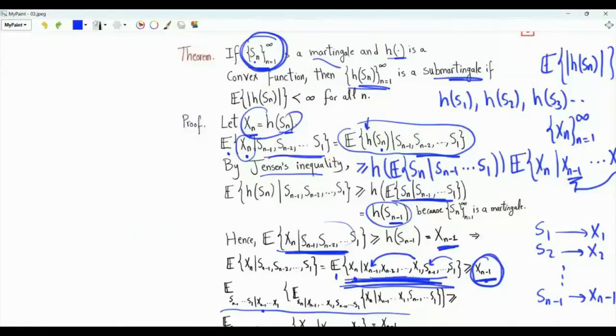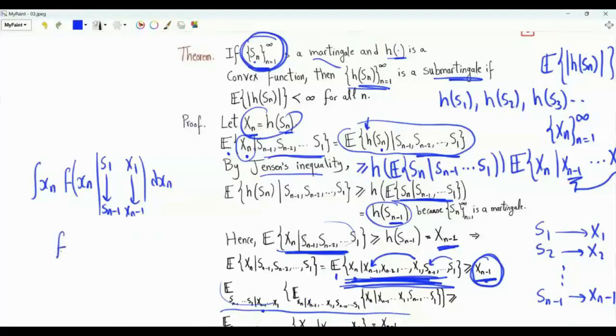If the random variables are continuous, this expectation here is the integral of Xn times the conditional PDF of Xn given the random variables from S1 to Sn minus 1 and from X1 to Xn minus 1. What we do is that we multiply by the conditional PDF of the random variables from S1 to Sn minus 1 given the random variables from X1 to Xn minus 1. We integrate with respect to these random variables.